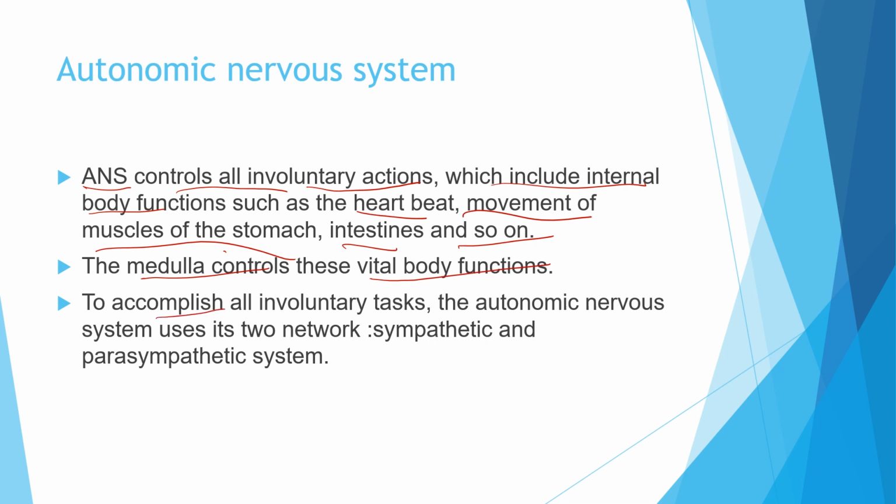To accomplish all the involuntary tasks, the autonomic nervous system uses its two networks, the sympathetic and parasympathetic systems. So for your 8th standard, you just need to know that the two network systems which control the involuntary tasks are the sympathetic nervous system and the parasympathetic nervous system, and they are under the autonomic nervous system, which controls all the involuntary actions in our body, like the heartbeat, the movement of the muscles of the stomach, intestine and so on.